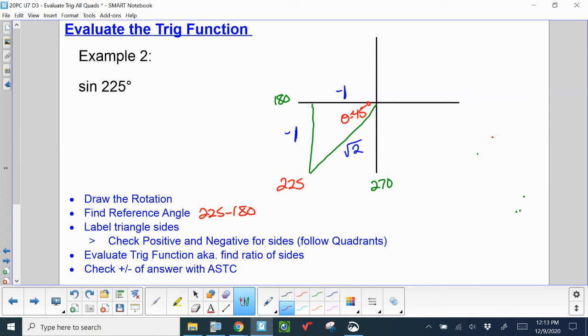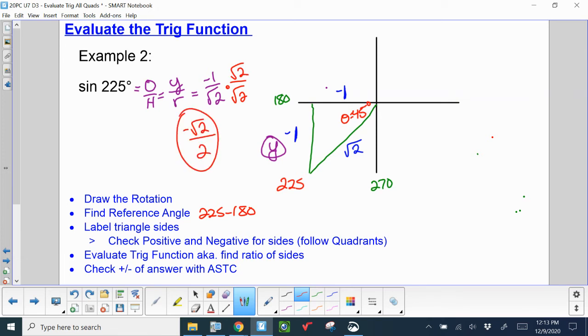We need to evaluate the trig function. If I gave you the rotation, what are the sides? So sine, opposite over hypotenuse, or more commonly referred to as y over r. My y value is right here in -1, and my radius is root 2. Am I done? Do I need to rationalize this? I do, because I can't have a square root on the bottom. So square root of 2 over square root of 2.